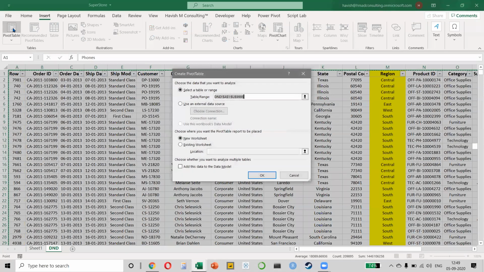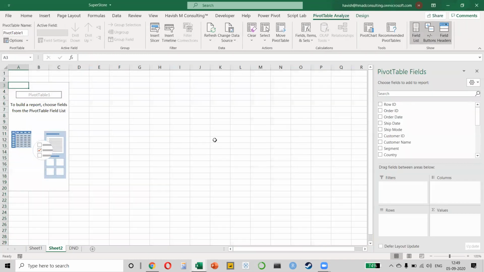So I will click on this button called pivot table. Now it is asking me, okay, this is the table which is from A1 to U9995, which is my entire data set. Where do I want to create the pivot? On a new worksheet or on the same worksheet? By default, obviously you would want to create it on a new worksheet. So we press OK. And what will happen is that a new worksheet is created. And very simply, you can see a list of all the columns here on the right side, this one, right?